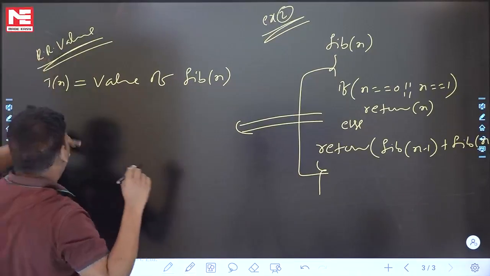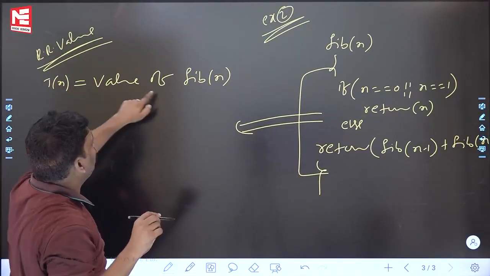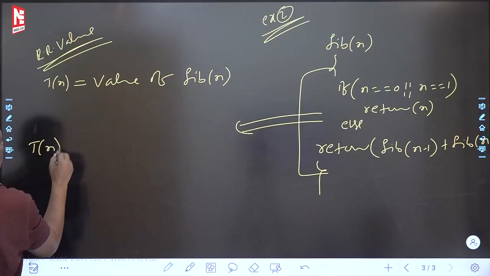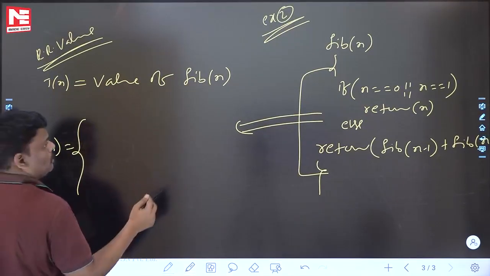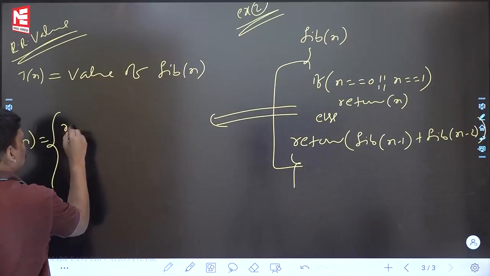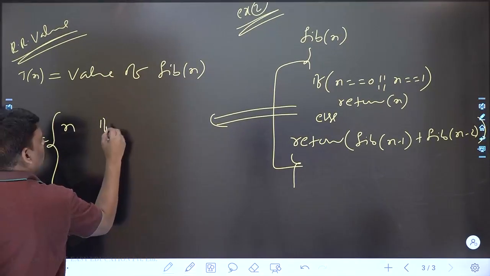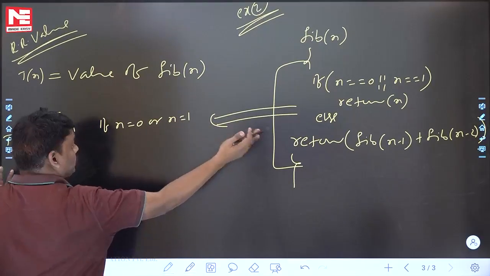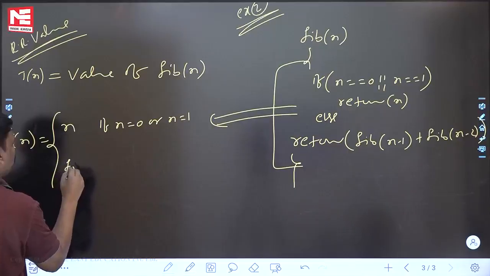Recurrence relation for value. I am writing Tn is equal to the value of Fibonacci of n. Tn is equal to Fibonacci of n, as it is. Then what is the answer? If n is equal to 0 or 1, return n. The answer is n, return n if n is 0 or 1. Otherwise, what is the answer?